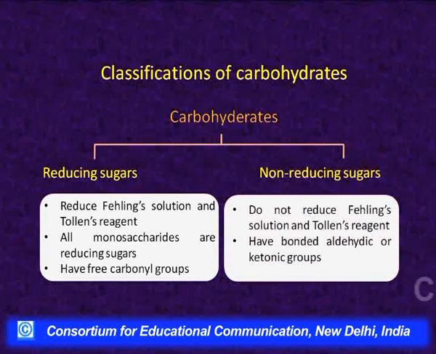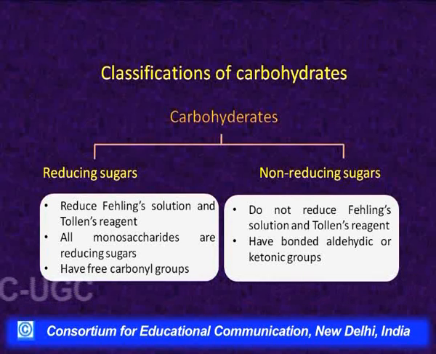Those sugars which reduce Fehling's solution and Tollens reagent are called reducing sugars, and those which do not react with them are called non-reducing sugars. All monosaccharides are reducing sugars, whereas only some of the disaccharides are reducing.